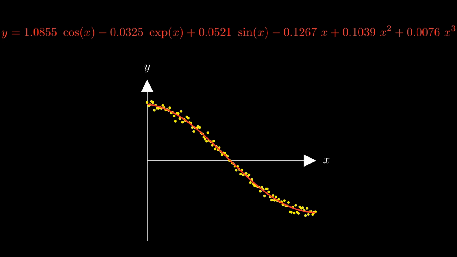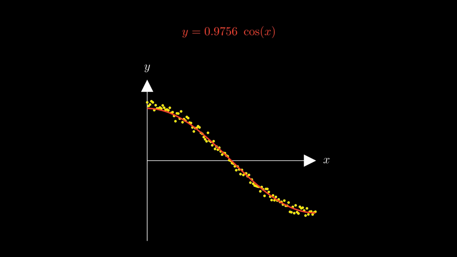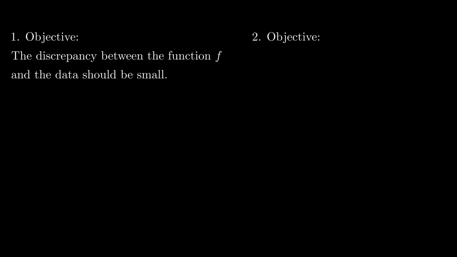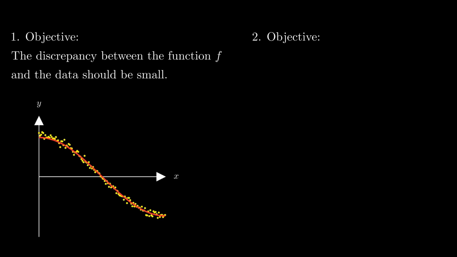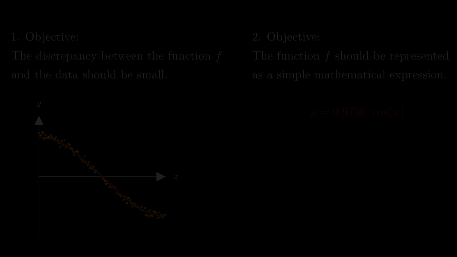When scientists derive equations, they are interested in finding the simplest equation to describe a phenomenon, because this allows them to interpret the relationship between the cause and the effect. This means we have two objectives. First, the discrepancy between the function and the data should be small. And second, the function should be represented as a simple mathematical expression. Sparse regression is a method that is specifically designed to accomplish these two objectives. So let's see how it works.